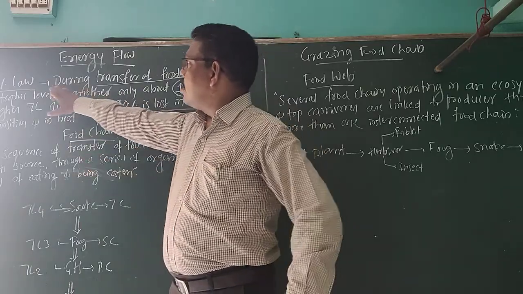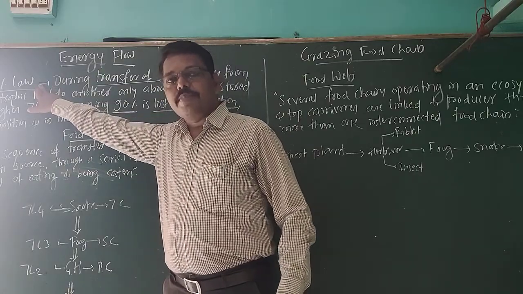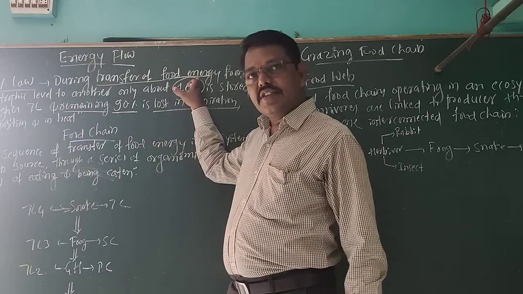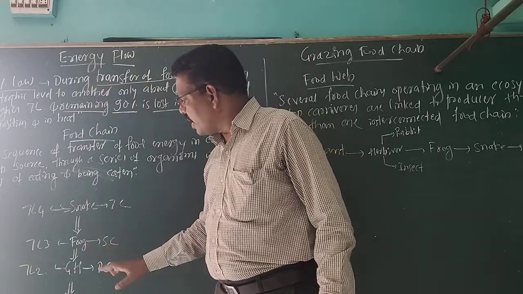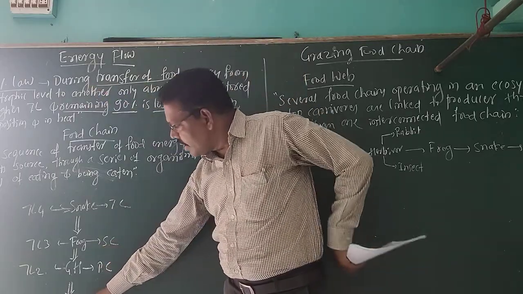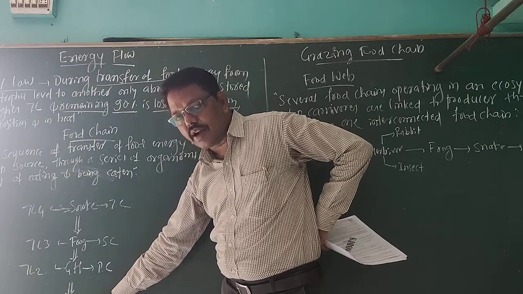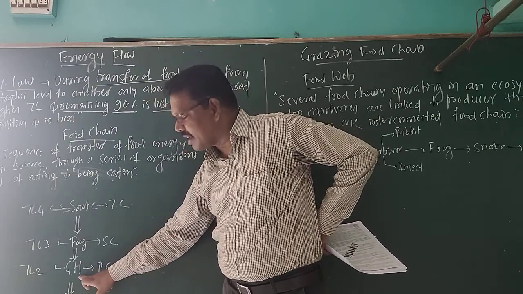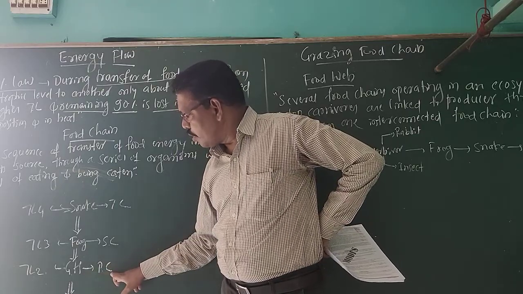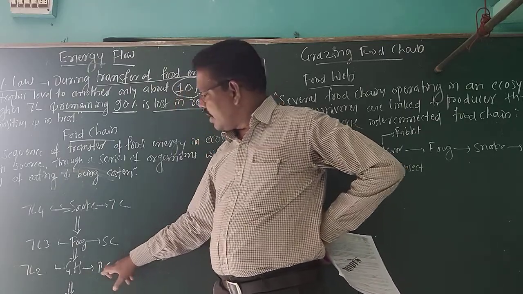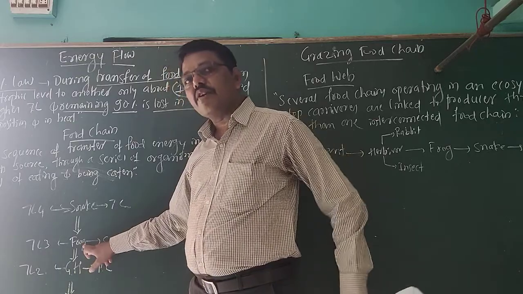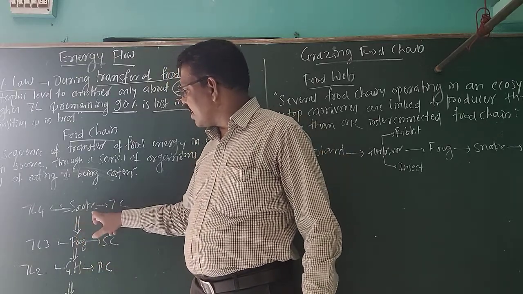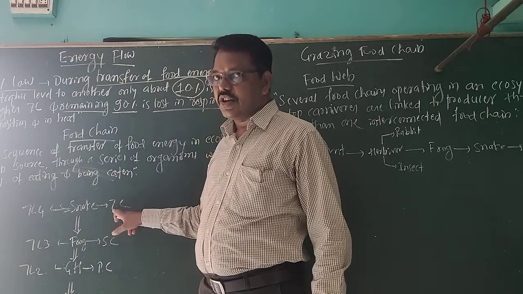Lindeman's 10% law states that during the transfer of food energy... here I want to give an example. Here the producers are plants. These plants are eaten by the grasshopper. Those are called primary consumers. Then the grasshoppers are eaten by the frog. These are called secondary consumers. Frogs are eaten by the snake. These are called tertiary consumers.